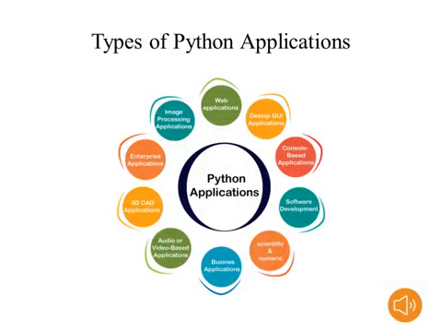Coming to Python applications, these are the different types of Python applications. For web applications we also use Python. Graphical user interfaces are also developed with the help of Python. Next, console based applications, software development, scientific and numeric applications. In business applications we are using Python. Audio or video based applications, 3D CAD applications, enterprise applications, image processing applications. Mainly nowadays we are using machine learning, artificial intelligence, neural networks. In these areas, definitely we will consider the Python programming language.